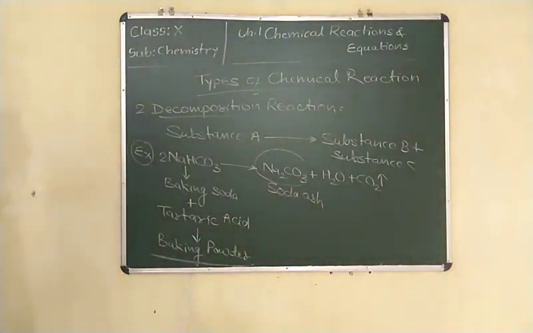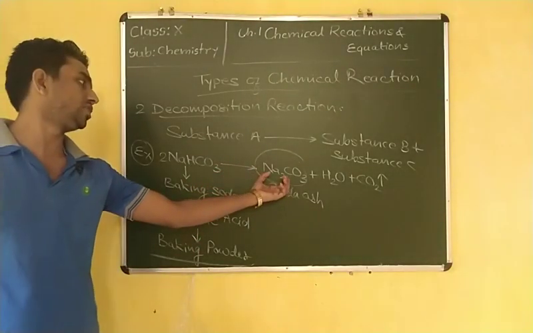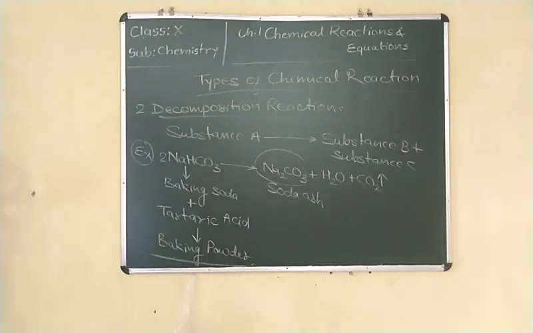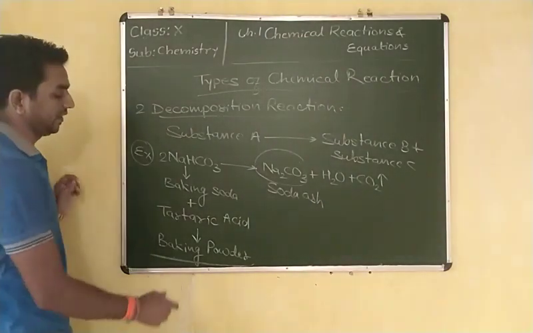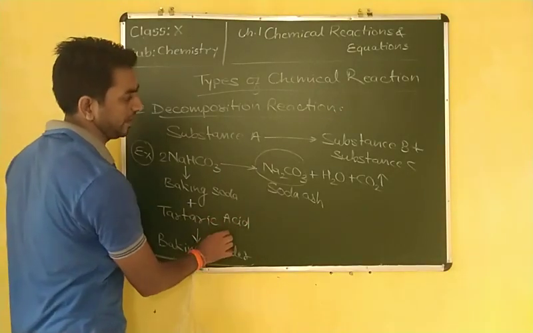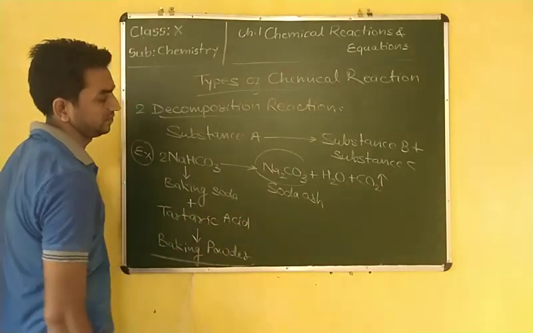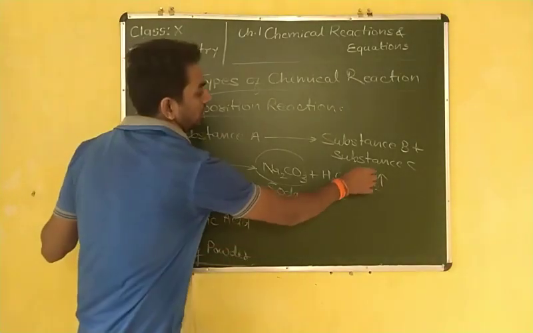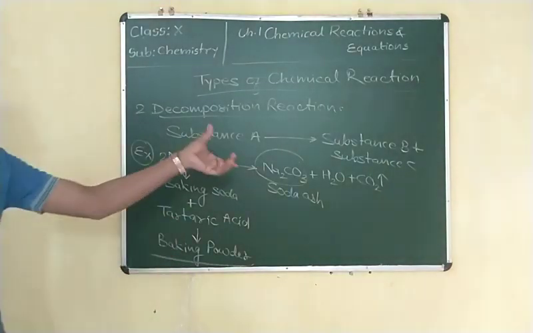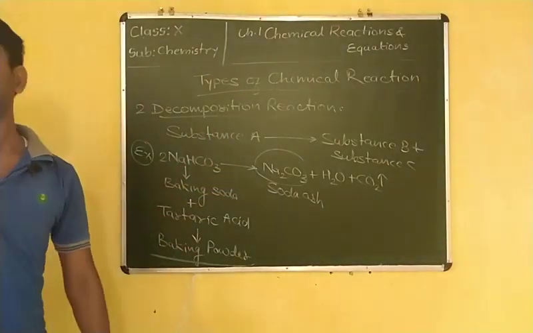Due to the presence of soda ash, the cake may be bitter in taste. Tartaric acid is an acid and soda ash is a base, so it neutralizes it, and carbon dioxide and water only remain. So that the cake is tasty and fluffy and soft also.